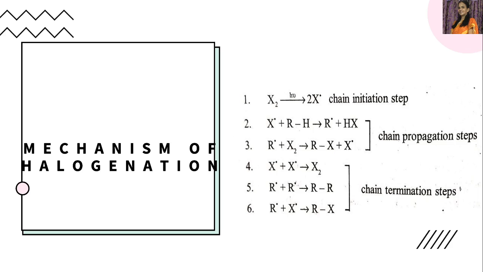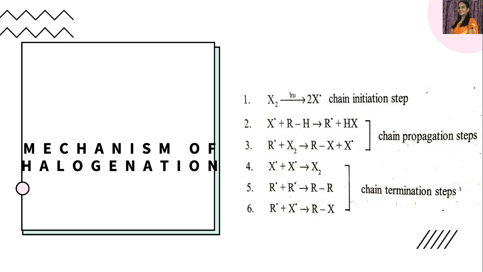In the next reaction of the chain propagation, the alkyl free radical which is produced combines with one more molecule of X2, that is halogen, to form RX, that is alkyl halide, and giving X dot, that is a halogen free radical. These two reactions, reaction 2 and 3, repeatedly take place to propagate the chain, producing alkyl halides and halogen free radicals.